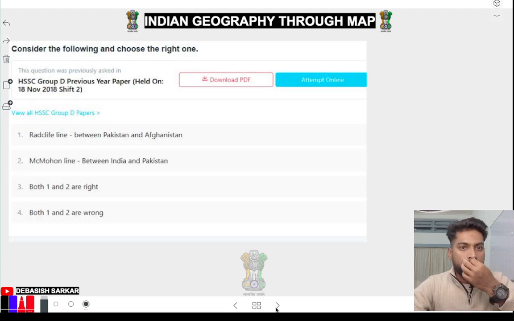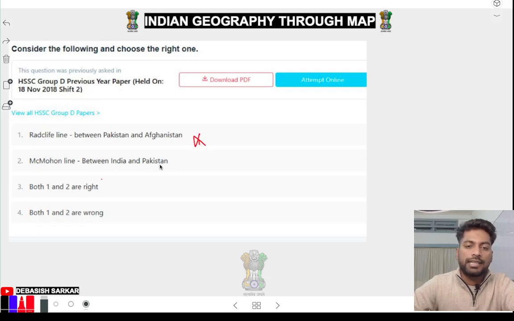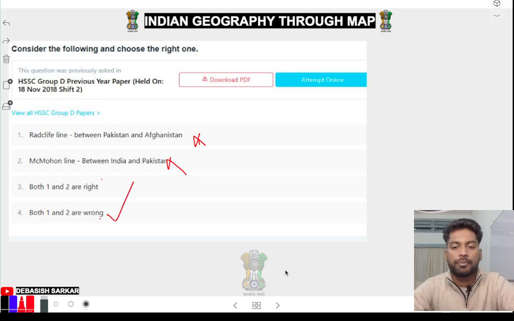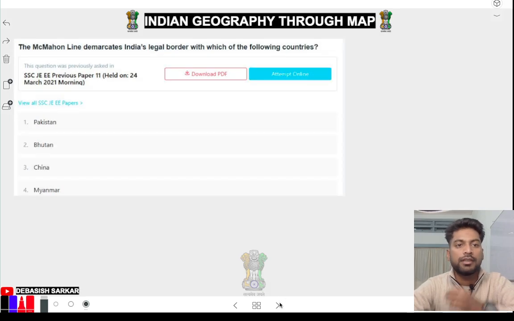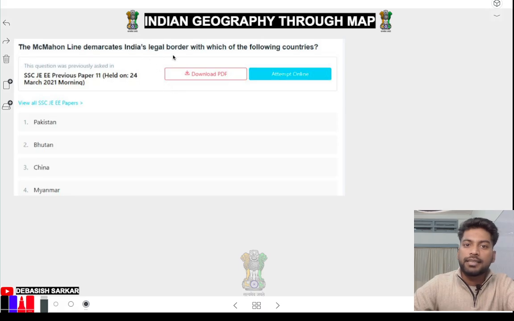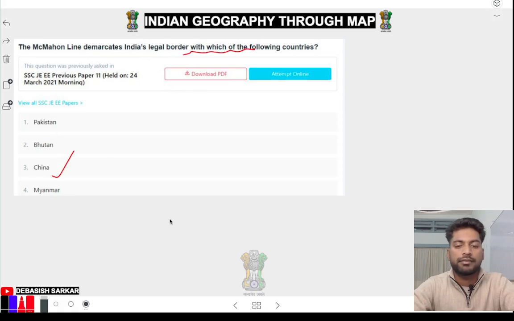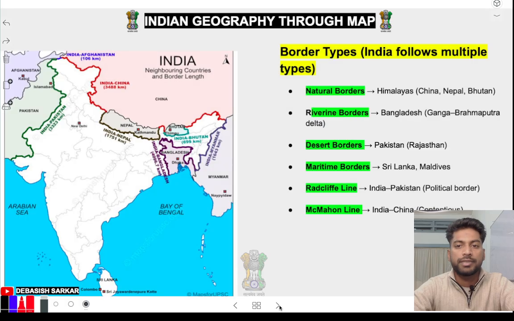Okay, consider the following and choose the right one. Radcliffe line between India and Afghanistan? No, wrong. McMahon line India Pakistan? Wrong. Both are wrong. Okay, so this will be your answer. Chalo, next. The McMahon line demarcates India's legal border with the following countries. Easy, China. Okay, chalo, you can solve all these PYQs.